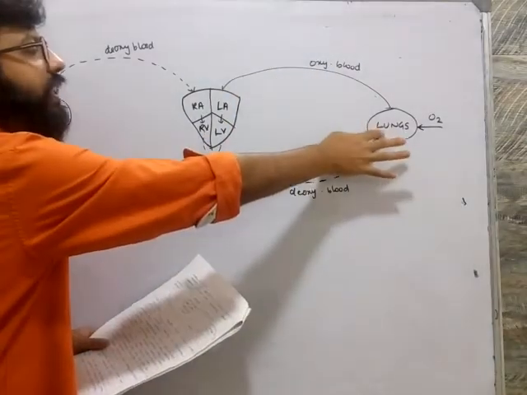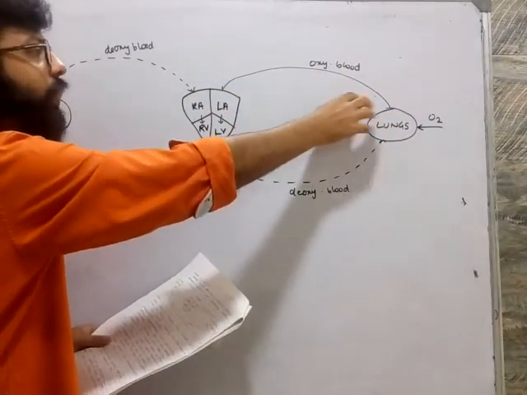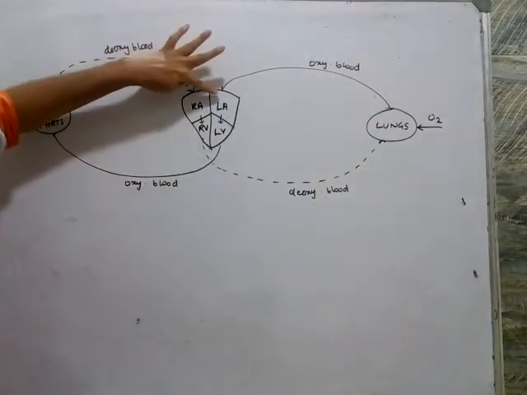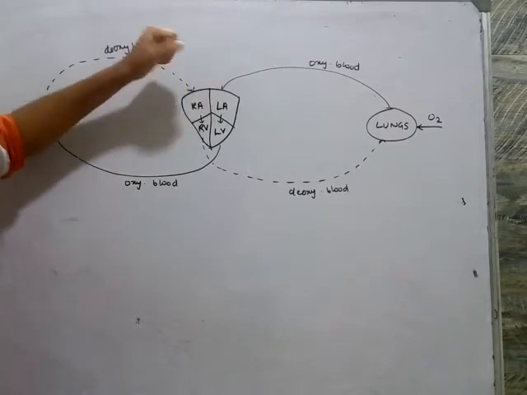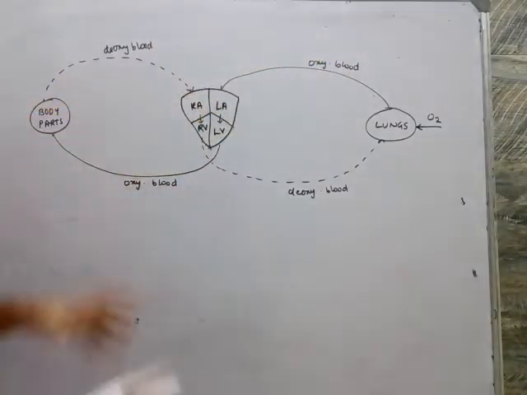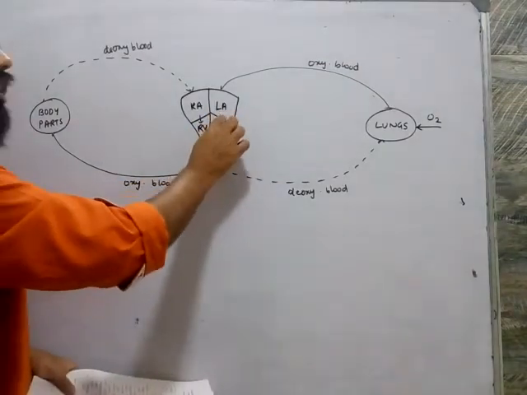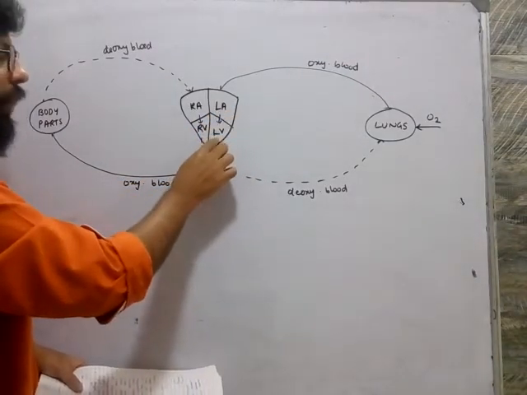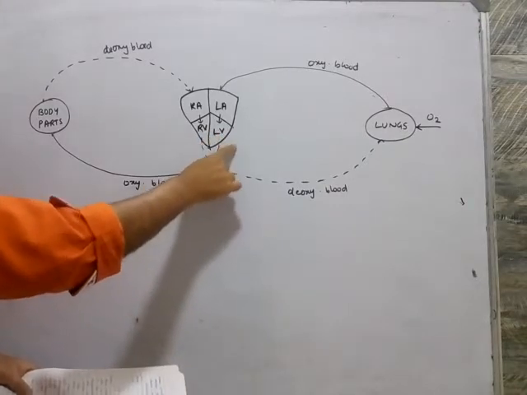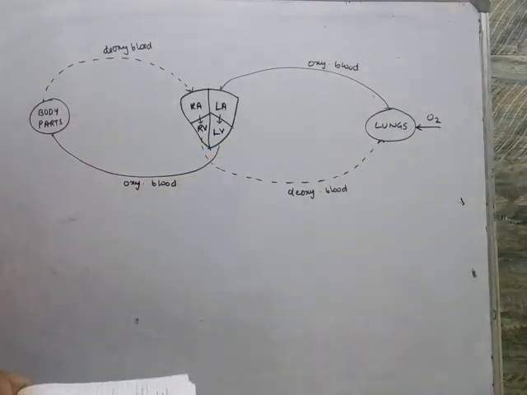Now when the lungs give out oxygenated blood, it will go to the left auricle. As I said, auricles are receivers, so the left auricle is receiving our oxygenated blood. From the left auricle, it will go to the left ventricle. From the left ventricle, it will go to our different body parts.